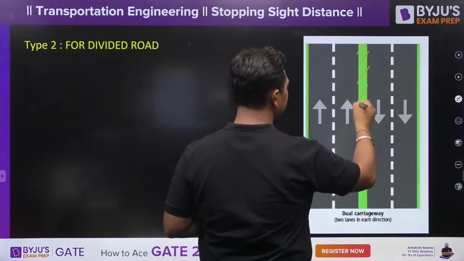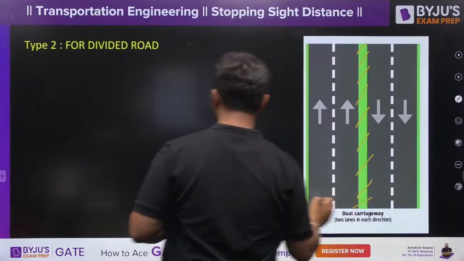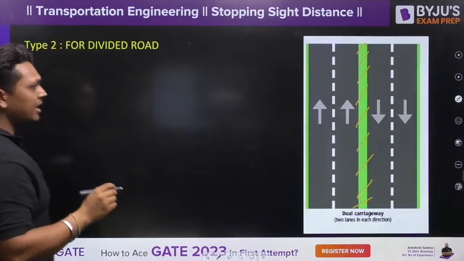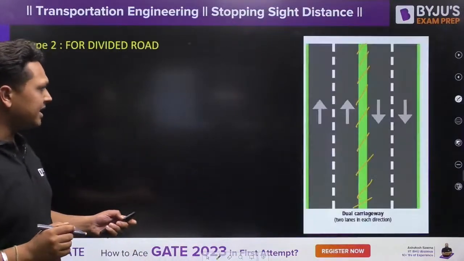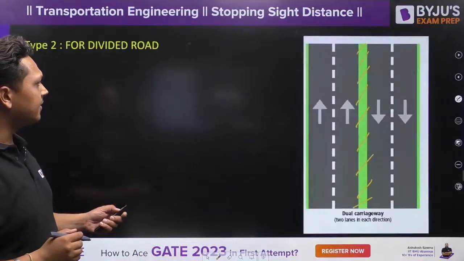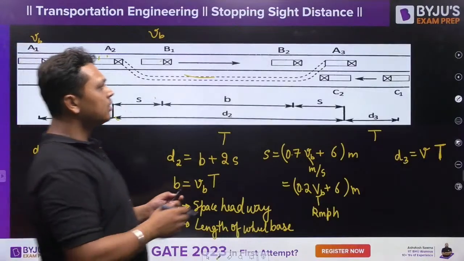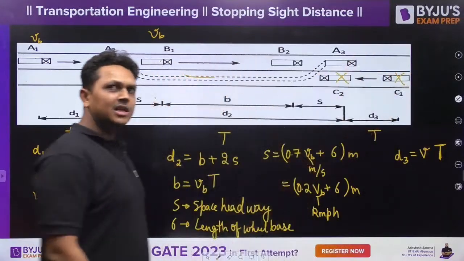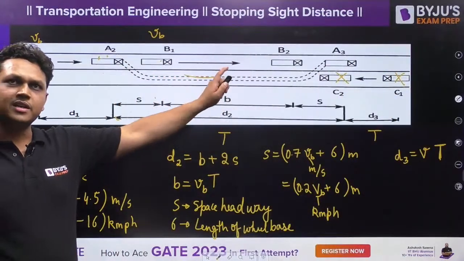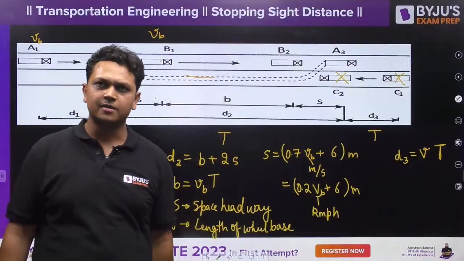This is divided, right? Suppose in a divided case you are required to overtake, so you are not concerned about this C vehicle. You are not concerned about the C vehicle because it is divided, it is traveling on the other side of the divider.